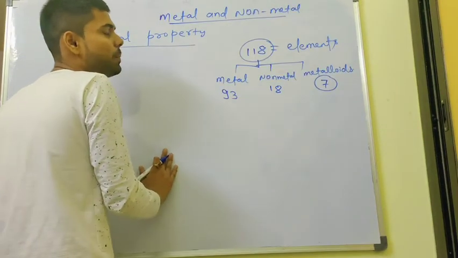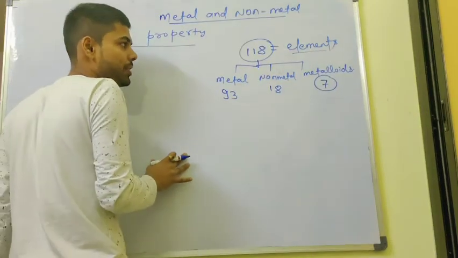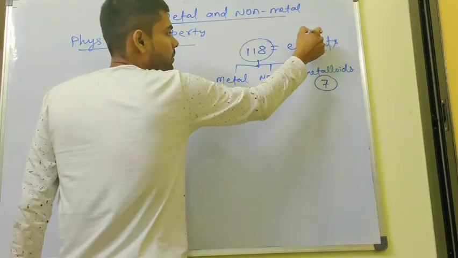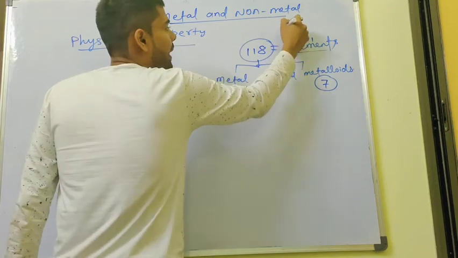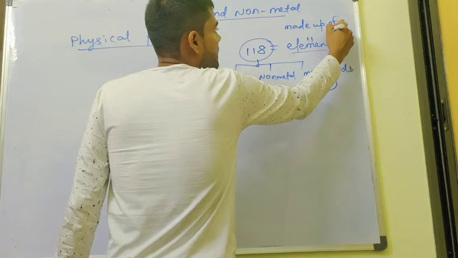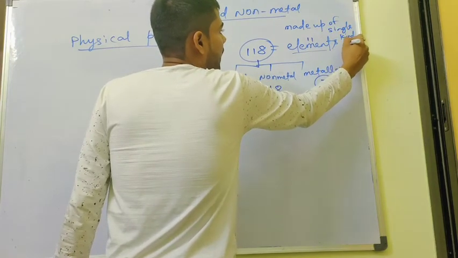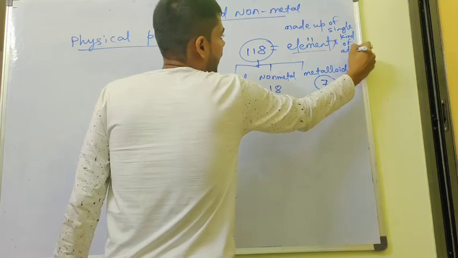So what is an element? An element is nothing but something made up of a single kind of atom.